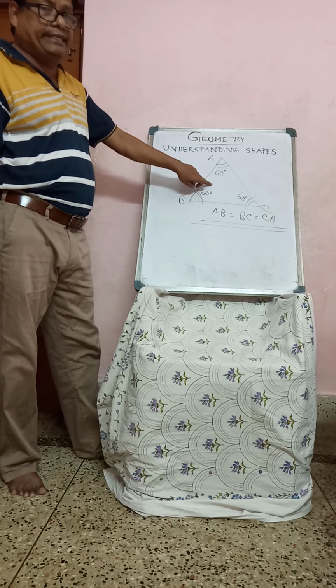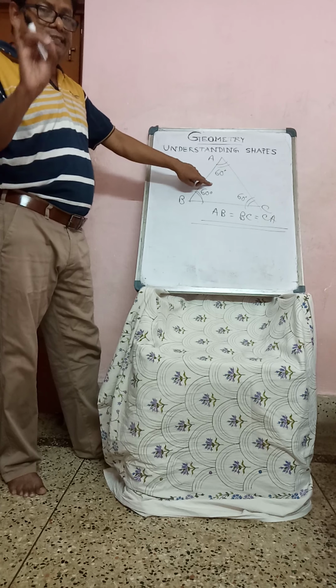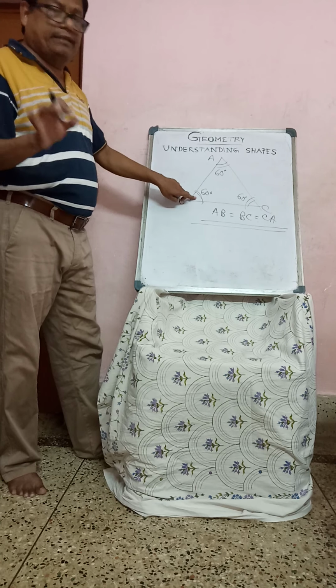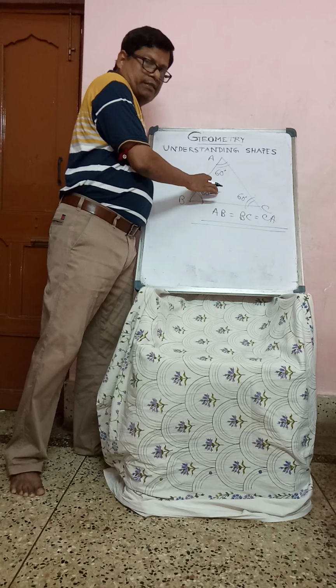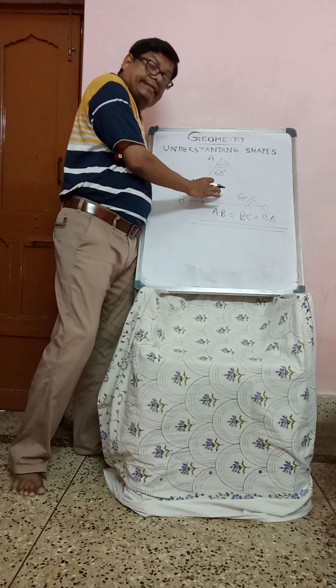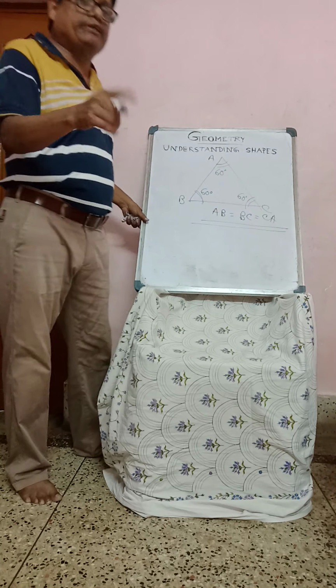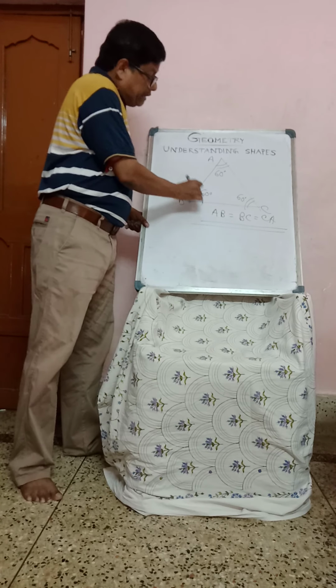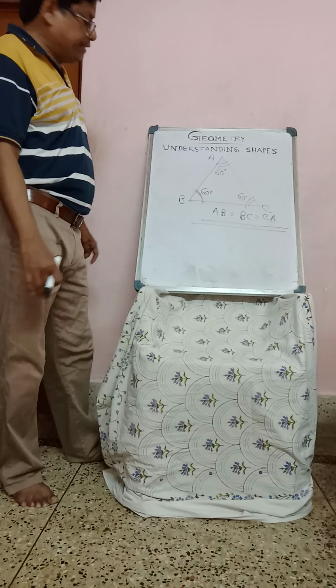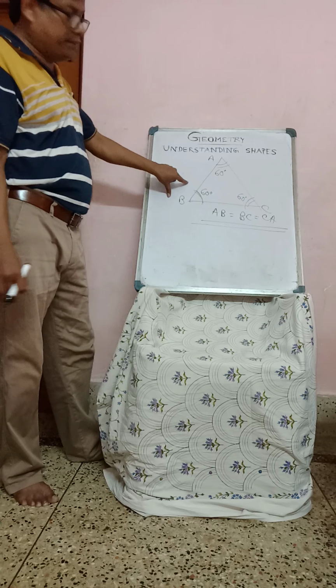Here, listen, for angle measurement we get degrees. That is the unit of an angle. Keep in mind, the unit here is degree. We can also convert to radian. So the measurement of angle is in degrees.